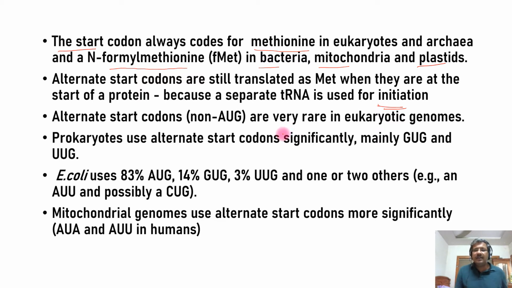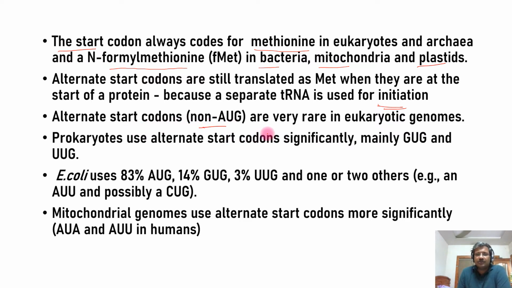That's the reason AUG codes for methionine, GUG codes for methionine, UUG codes for methionine. Everything that acts as the initiation codon will code for methionine in eukaryotes and archaea, and formylmethionine in bacteria, mitochondria, and plastids. Clear?